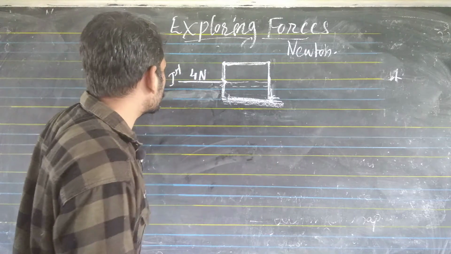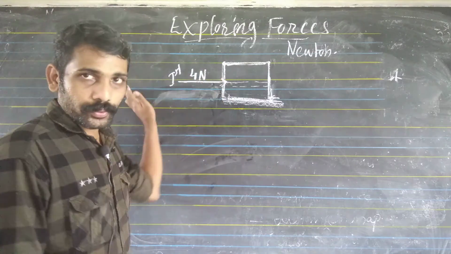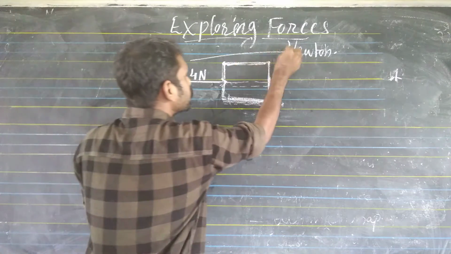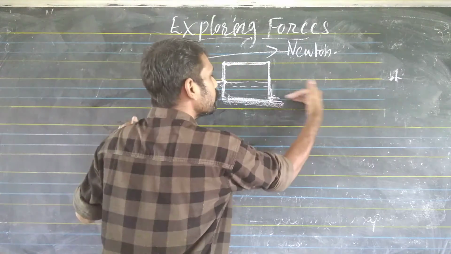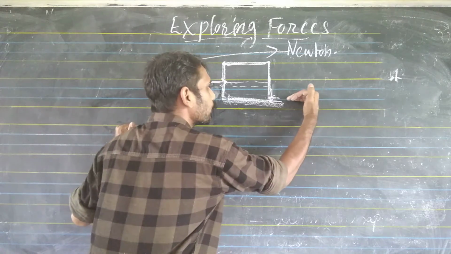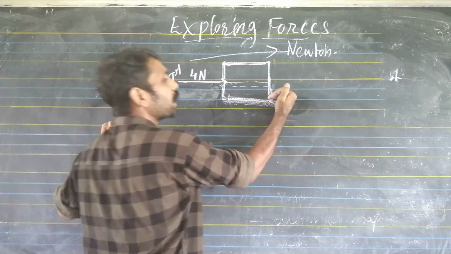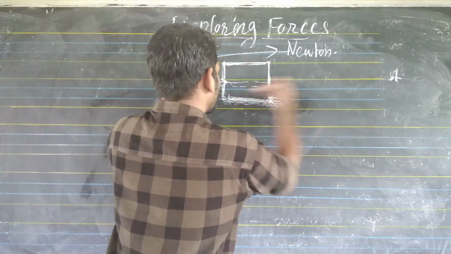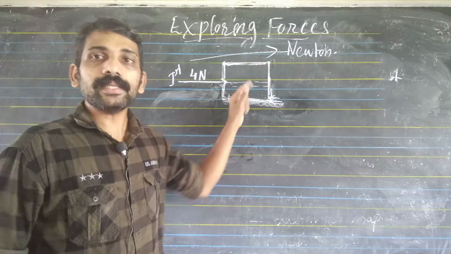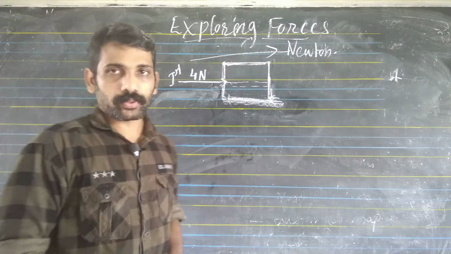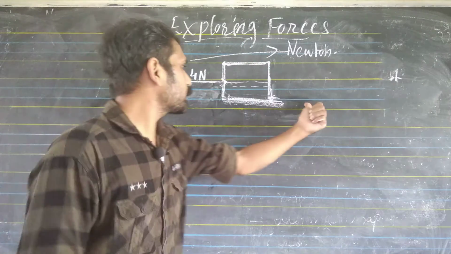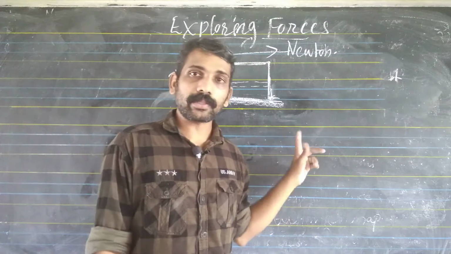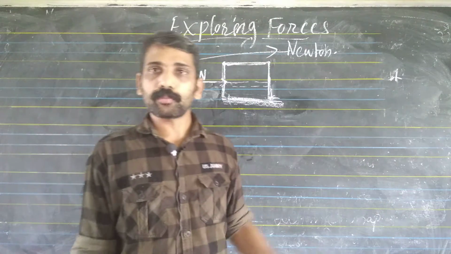So here the first boy gave a force of 4 Newton in this direction, and the ground gave a 4 Newton force in the opposite direction. So the two forces are cancelled and the total force is 0. Then the box is not moved.